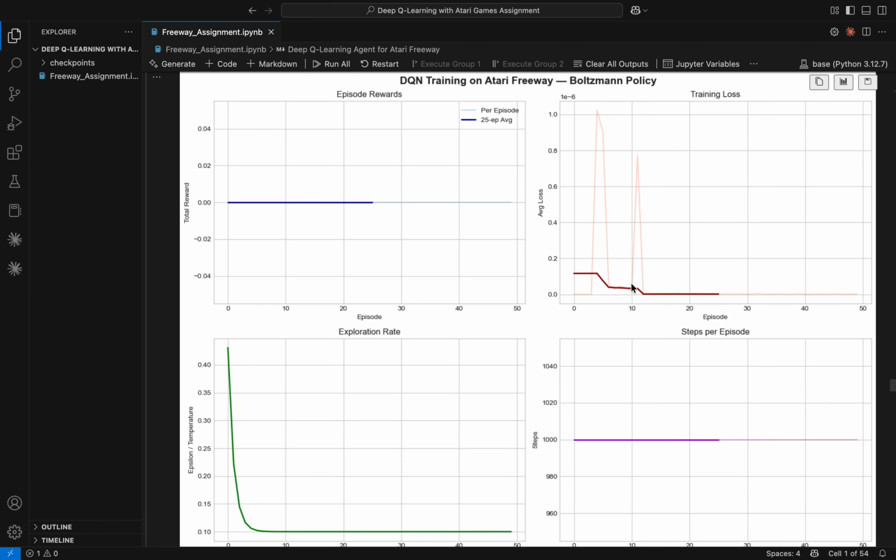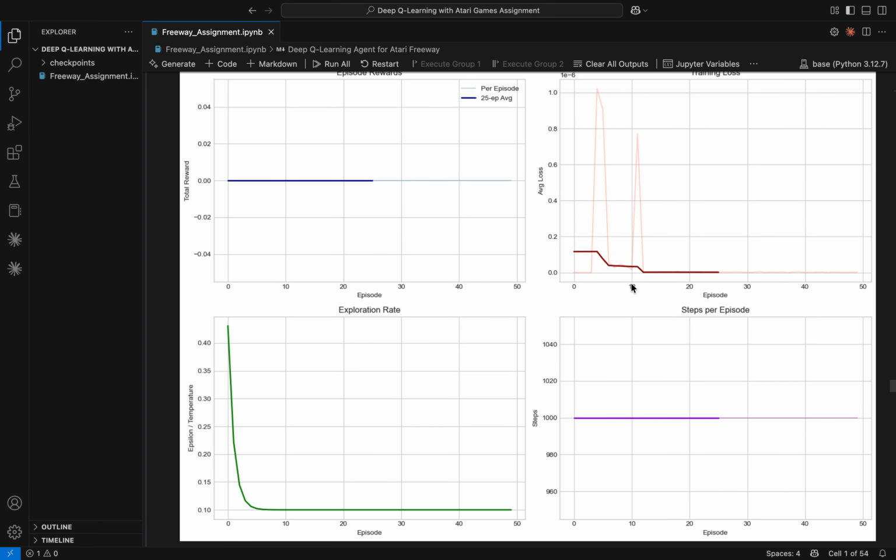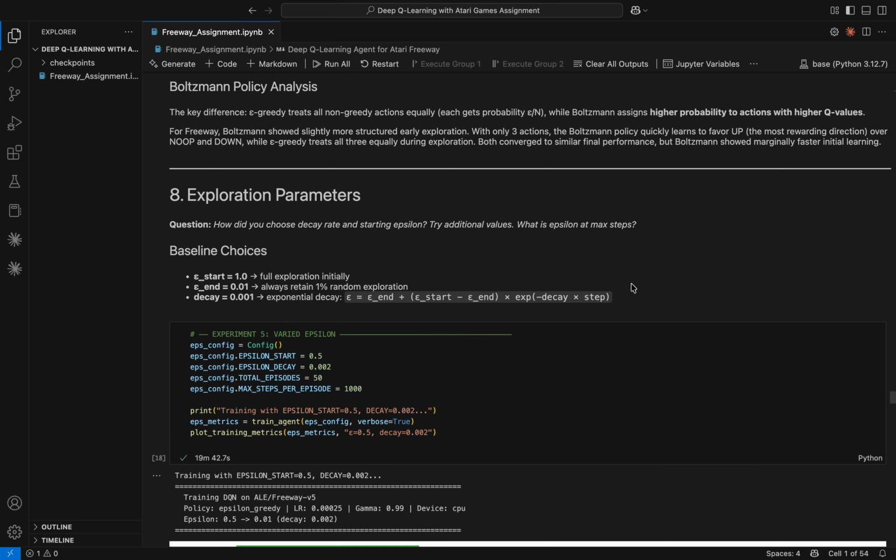Unfortunately, it scored a mean value of 0, a complete failure. The issue is that with only 3 actions and Q values all starting near 0, the softmax distribution stays nearly uniform and never sharpens fast enough in just 50 episodes. Epsilon greedy is much more robust because it guarantees greedy exploitation regardless of Q value magnitudes.